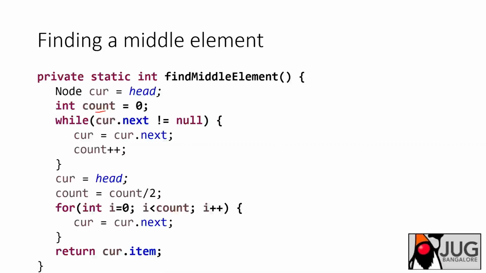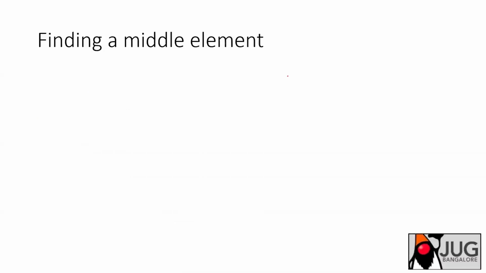Count equal to 0, because this is the position I am going to return. So what I will do, this should be count, actually, not the current item. Find a middle element. I think this element to be passed, there is some issue over here. What I'm searching here, okay, sorry. So this is something different.